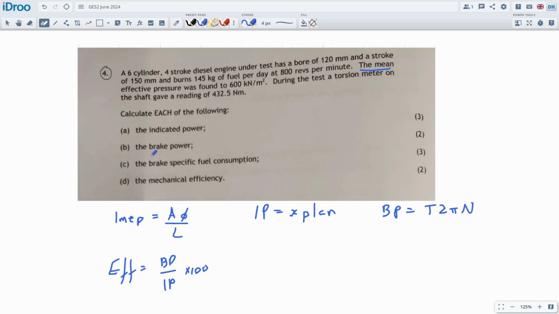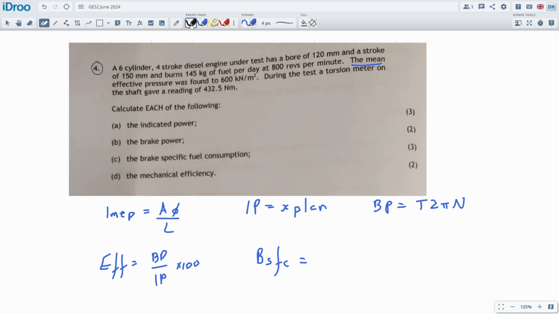And then we've got the more difficult ones, which are brake specific fuel consumption. I'm going to have to get these formulas out anyway. And then, that's the only one we need. We don't need the other one. So brake specific fuel consumption is not efficiency. So we're going to have units left over. The units will be the number of kilograms of fuel we need to consume to produce a kilowatt hour worth of energy. And that's actually quite easy. The units are going to be kilograms per hour, this is fuel consumption, and then kilowatts, that would be the brake power. So it will be BP on the bottom, brake power, and then fuel consumption, I'll just write mass flow rate in kilograms per hour for that.